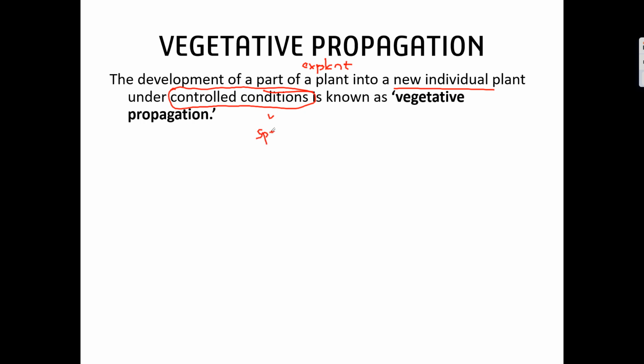We provide some nutrient supply to it, that we call special media, and we maintain temperature, and we usually grow them in a microbe free environment.